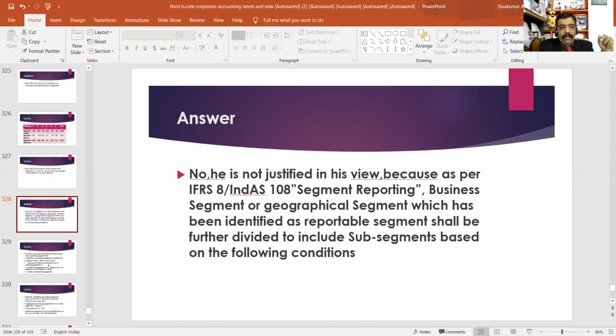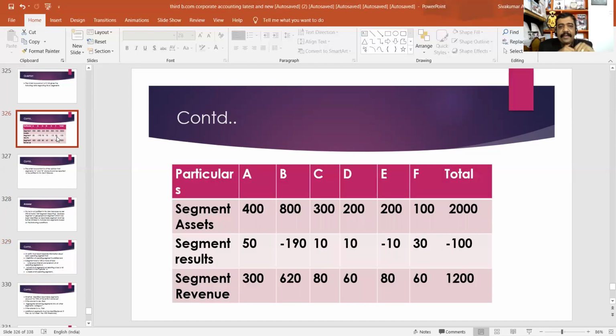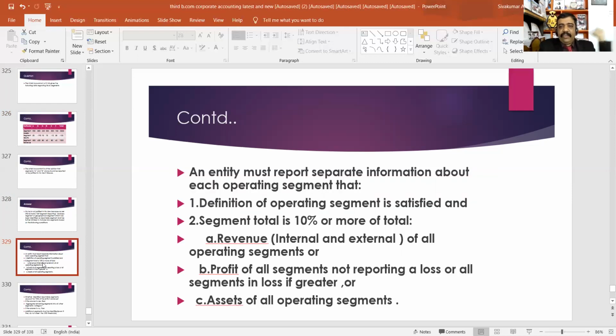First condition: an entity must report separate information about each operating segment that satisfies the definition of an operating segment. To become a reportable segment, the first condition is that the segment should be an operating segment. From the question, you can conclude that segments A, B, C, D, E, and F are all operating segments. Why? Segment asset, segment result, and segment revenue are given in the question. That means all segments are operating segments. Then the first condition is satisfied.